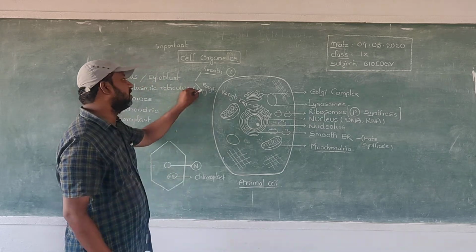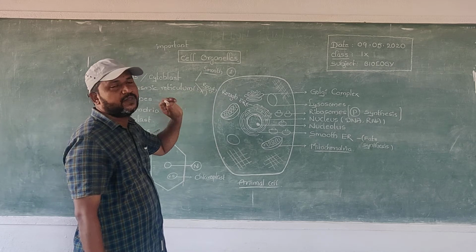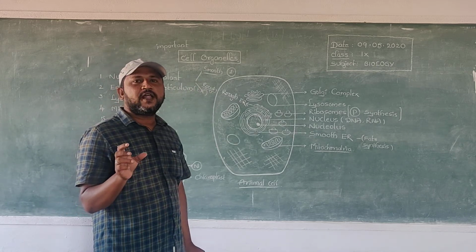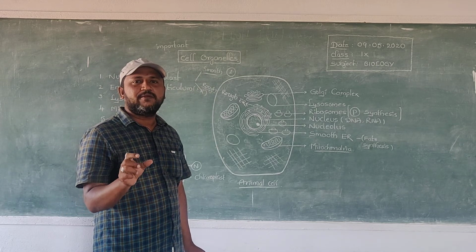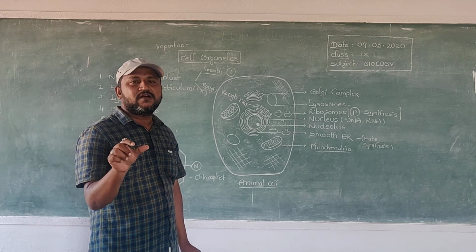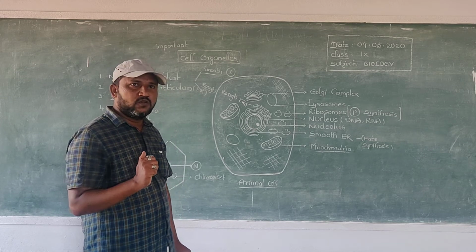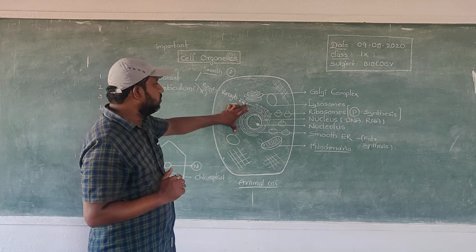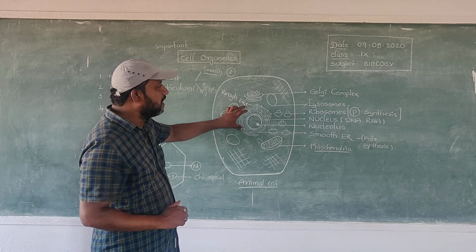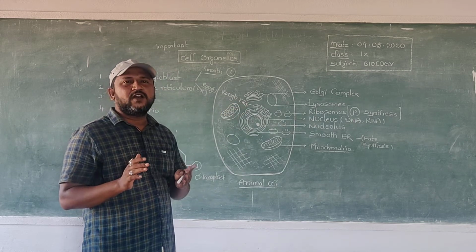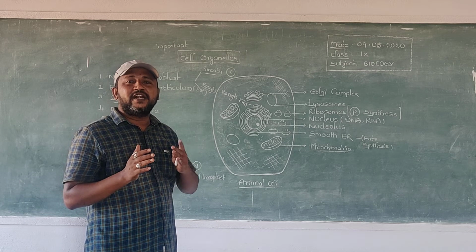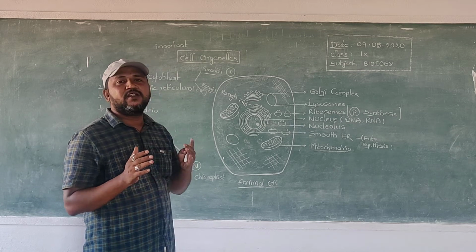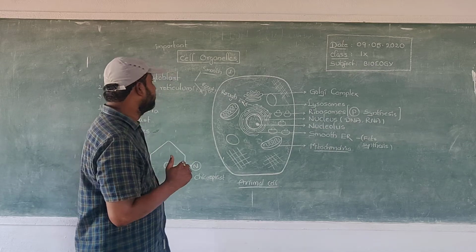The second one, rough endoplasmic reticulum. This rough endoplasmic reticulum is responsible for synthesis of proteins. So, totally the endoplasmic reticulum is useful for both fats and proteins synthesis.